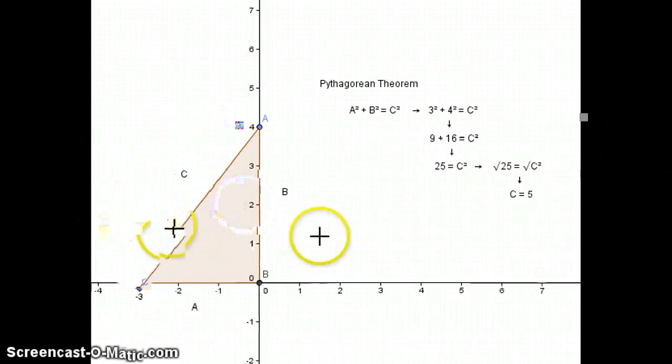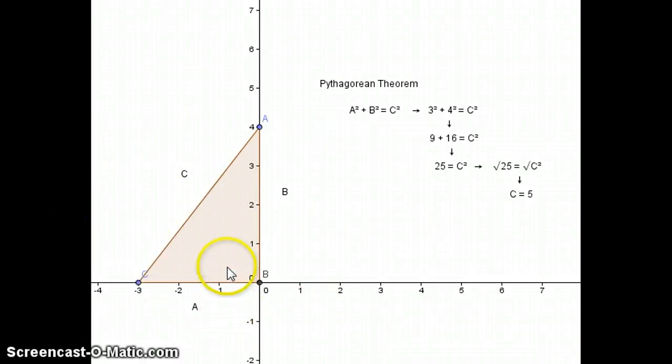So if we were to take the values of A and B and substitute them into this equation that we just discussed, it would leave us with 3 squared, which is the value of A, plus 4 squared, which is the value of B, equals C squared, which is the value that we do not know.